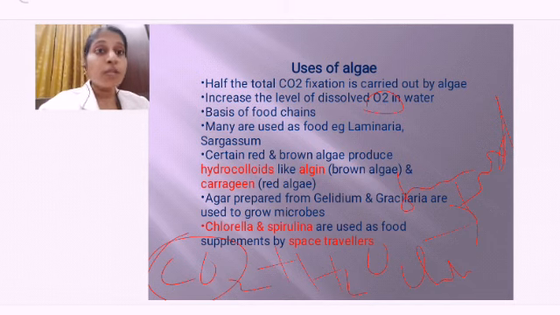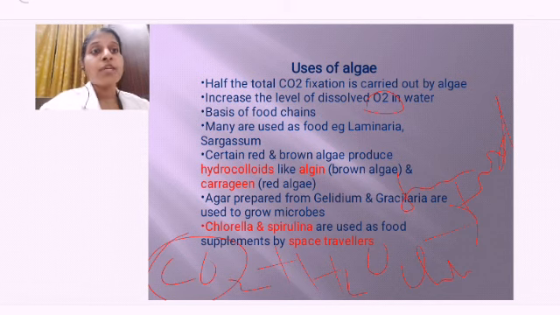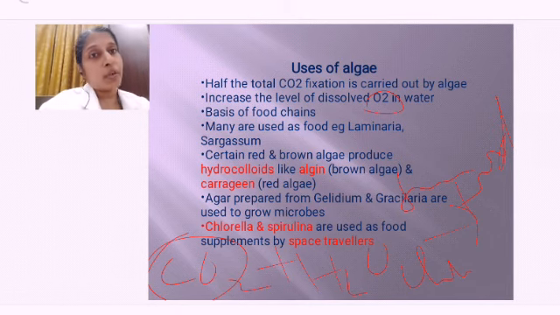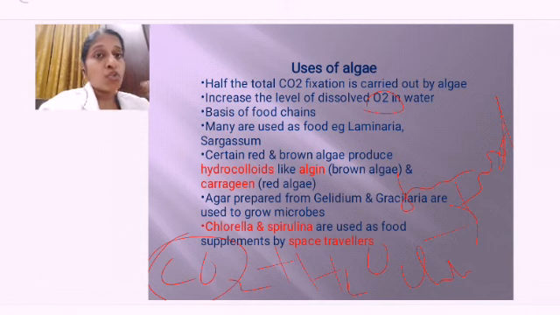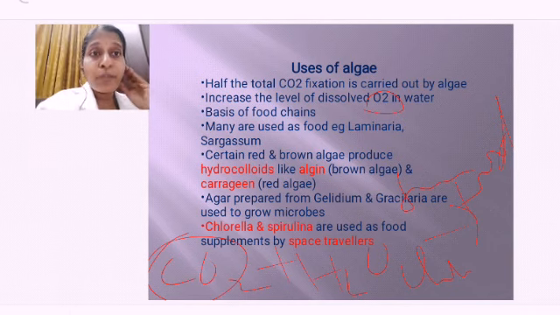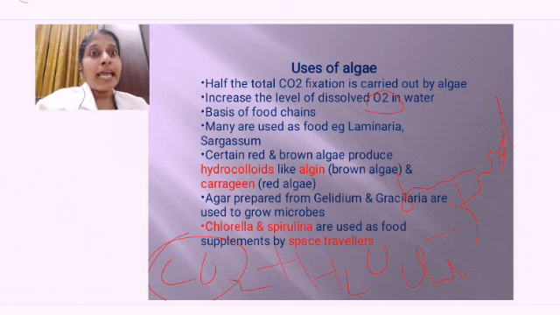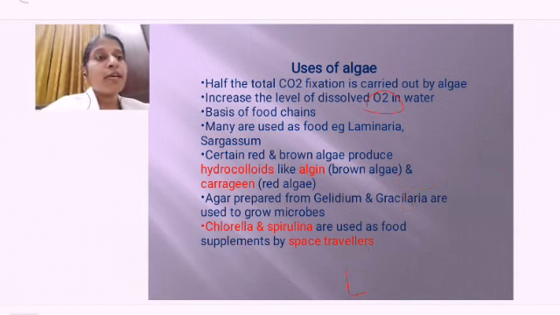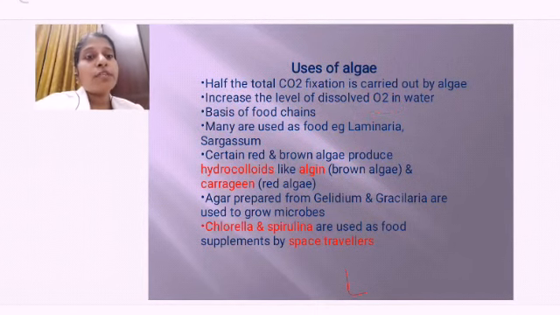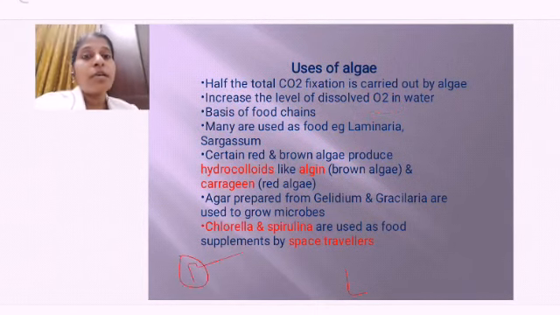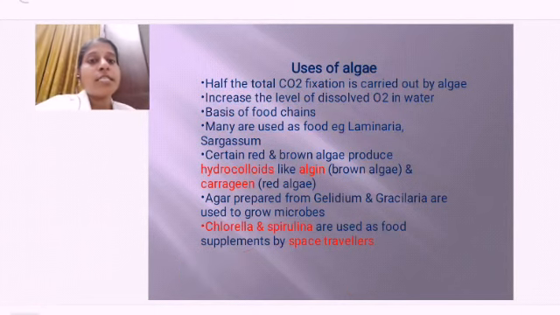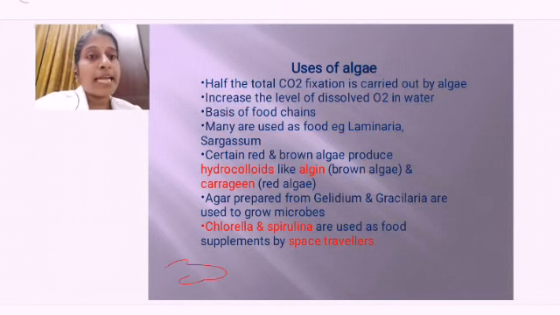So whether it is a good thing or a bad thing, it's a very good thing, isn't it? So algae is playing a major role in increasing the concentration of oxygen, especially in the aquatic environment. They increase the concentration of what? The dissolved oxygen. Then since it is producing food, they are acting like producers. What do you mean by producers? You know, isn't it? So if you are taking a food chain, what do you find first? You can find plants. A plant, isn't it? So the first is a plant. The algae is acting like plants.